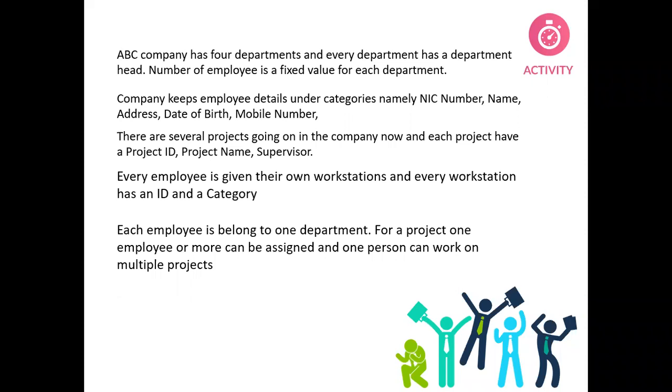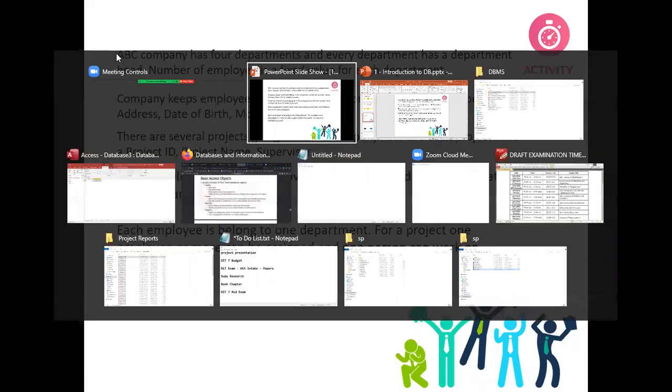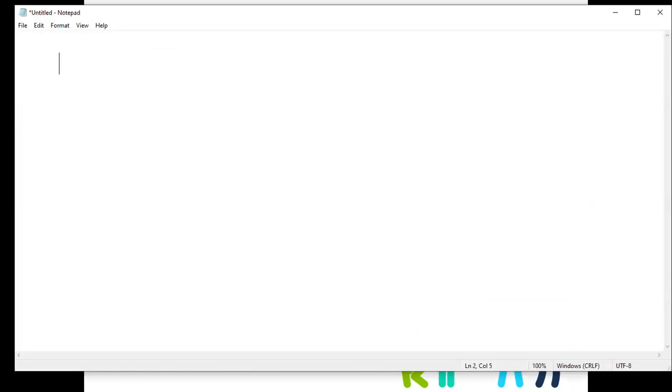Right. So now we have 2 fields: one is department head, the other one is number of employees, right? So these are the 2 data or 2 fields.